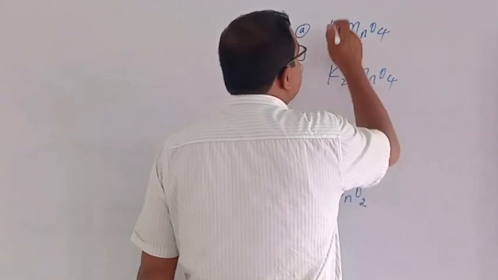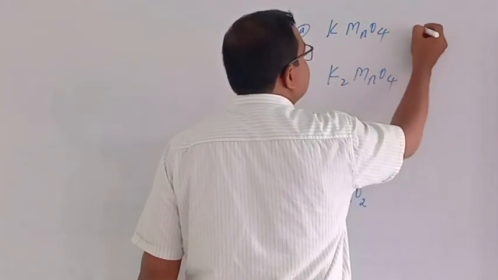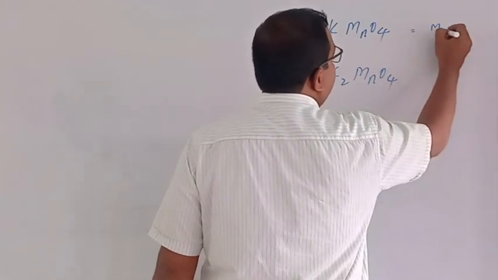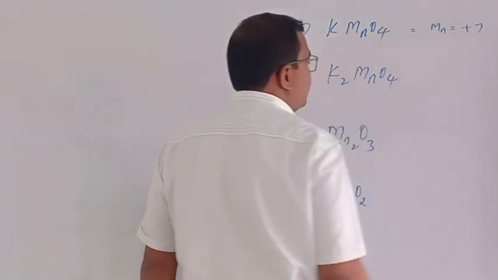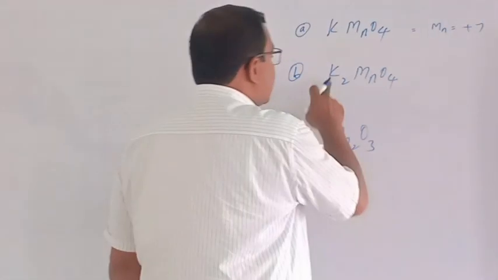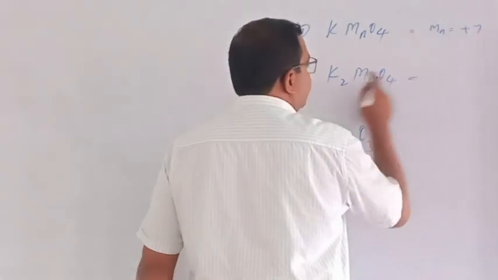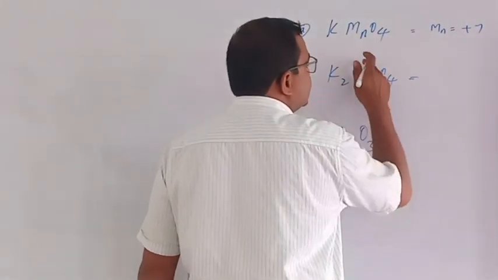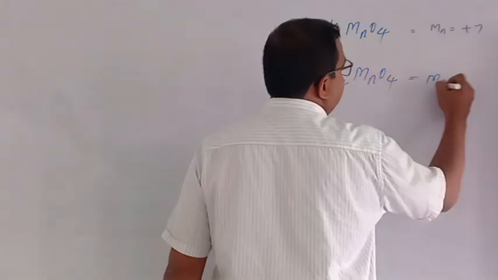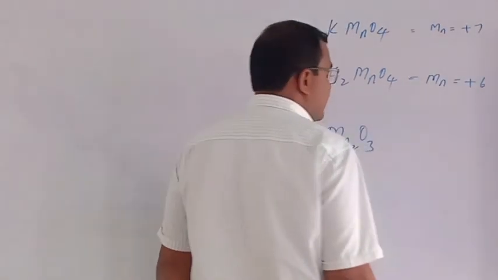We know the charge of potassium is +1 and oxygen is -2, so the charge of Mn must be +7. In potassium manganate, the charge of Mn must be +6.